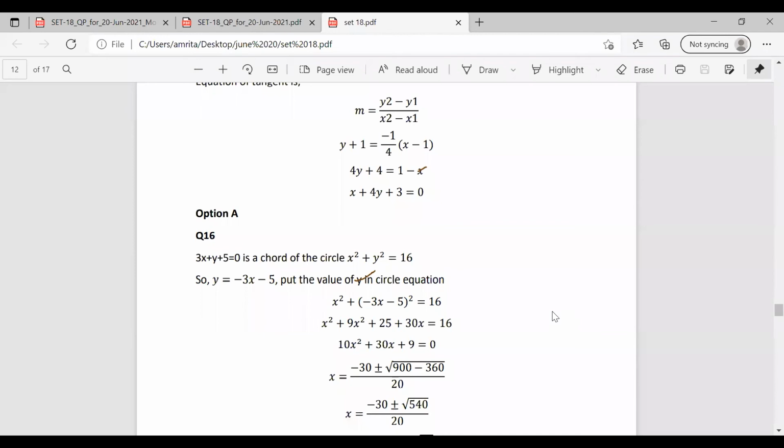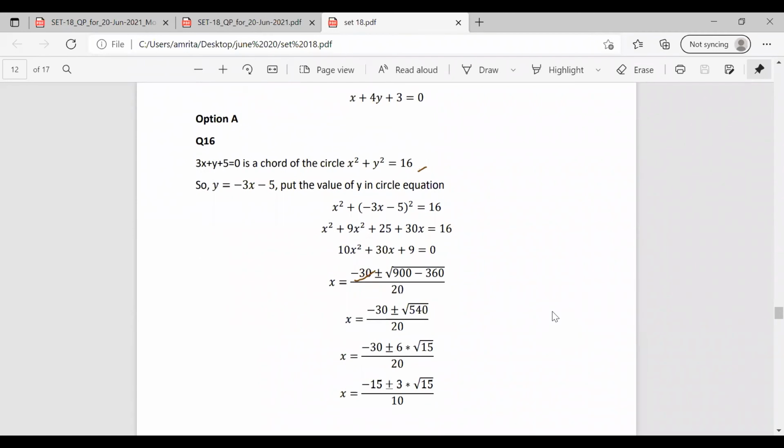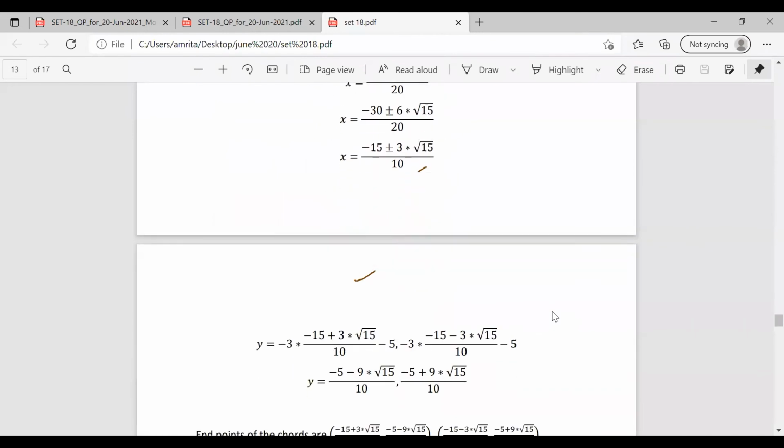So here 3x plus y plus 5 equal to 0 is the chord. The circle equation is given as x square plus y square equal to 16. So from the equation of the chord, we can have y is equal to minus 3x minus 5. So putting this y in the equation of the circle, we can find the roots of x. So substituting for y square in the equation of the circle, we can solve x as minus 15 plus or minus 3 into root 15 by 10. You can do it yourself. It is minus b plus or minus root of b square minus 4ac by 2a. So we have the value of x as minus 15 plus or minus 3 into root 15 by 10.